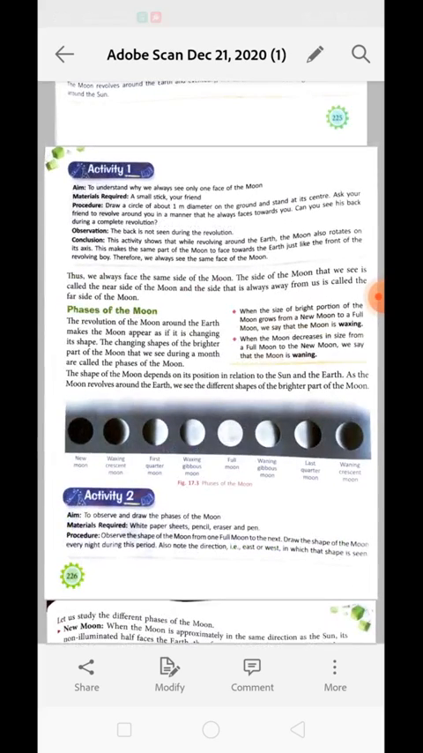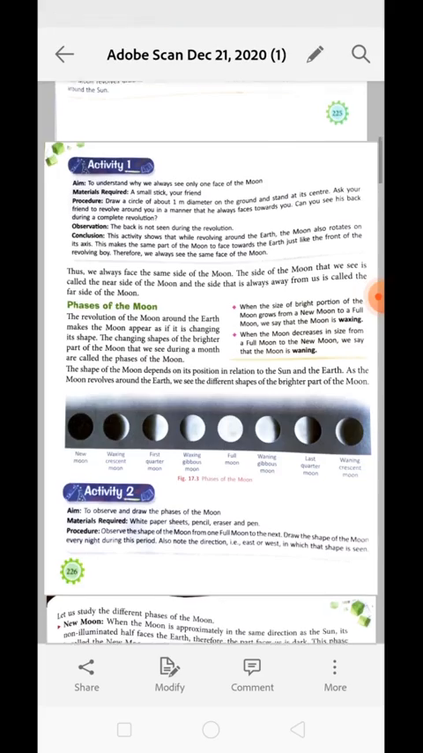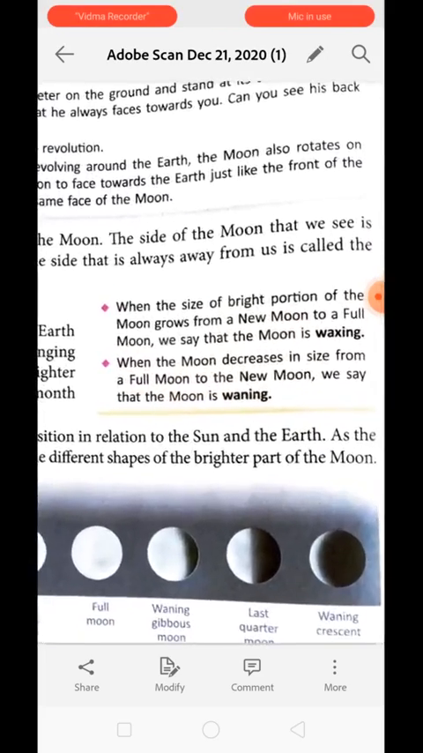So we can say that we always face the same side of the moon. The side of the moon that we see is called the near side of the moon, whereas the side which we can't see is called the far side of the moon. The side that is always away from us is called the far side. So the moon has two sides. One is the near side, which is visible to us, and the second is the far side, which is not visible because it is in the back.